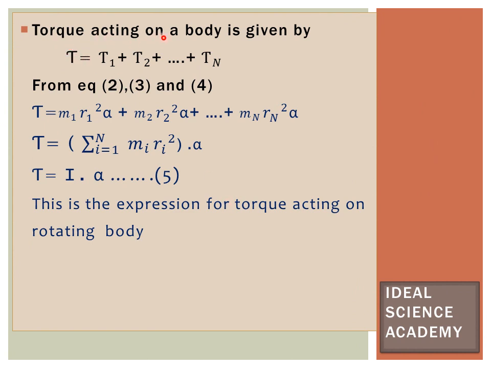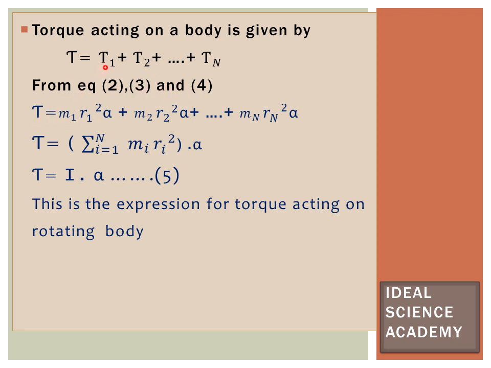So torque acting on whole body is given by torque T equals T1 plus T2 plus up to last particle T of n. This is the torque acting on first particle, second particle, up to nth particle, from equations 2, 3 and 4.